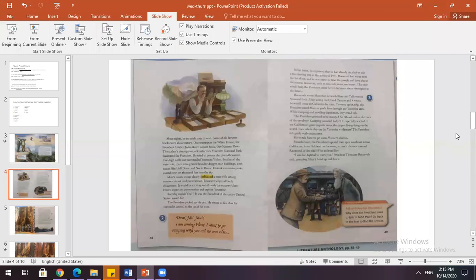Most nights, he set aside time to read. Some of his favorite books were about nature. One evening in the White House, the president finished John Muir's newest book, Our National Parks. The author's descriptions of California's Yosemite National Park fascinated the president. He tried to picture the 3,000-foot-high walls that surrounded Yosemite Valley. Besides all the waterfalls, there were granite boulders bigger than buildings, with names like Half Dome and North Dome.